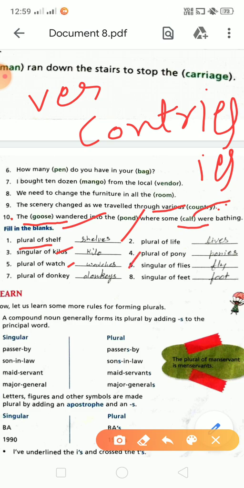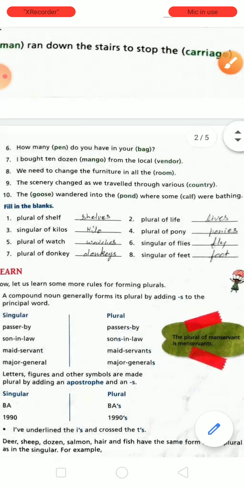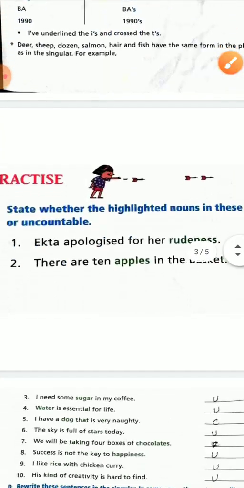Here is the plural of donkey. You only add s, then it will be donkeys. And here is the word life. Life will be lives by removing fe and adding ves. The plural of pony will be ponies. The singular of flies will be fly. And the singular of feet will be foot. It's clear? Then the next exercise is here.